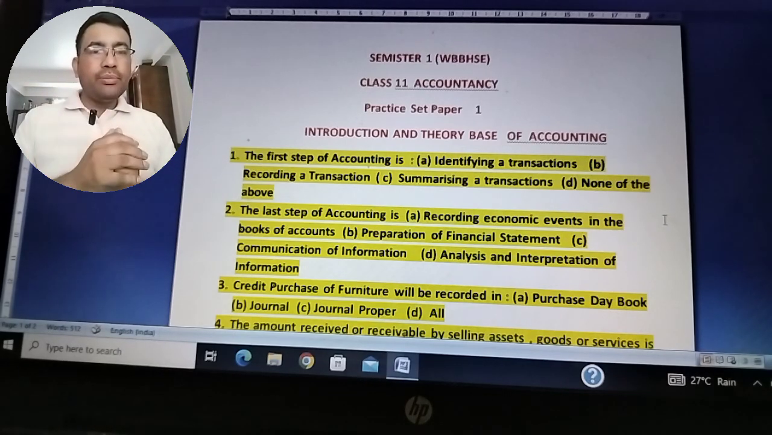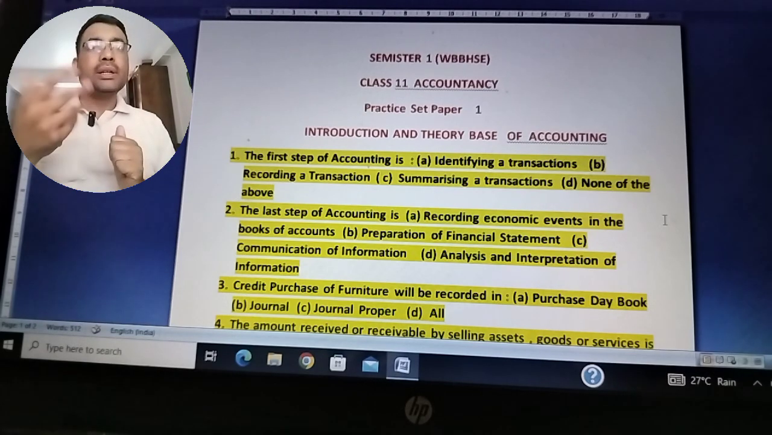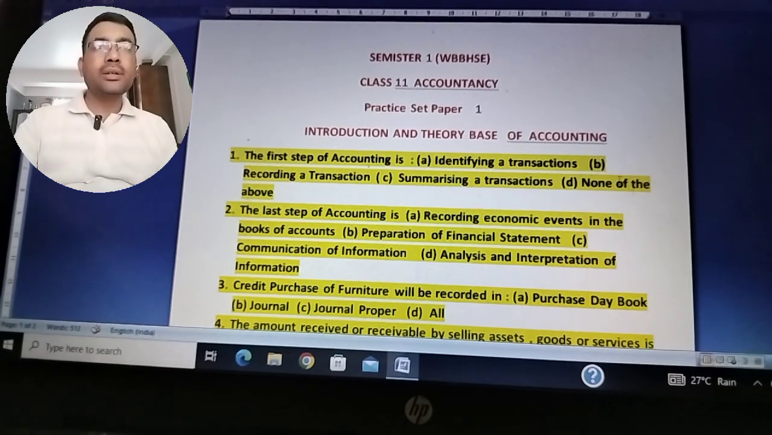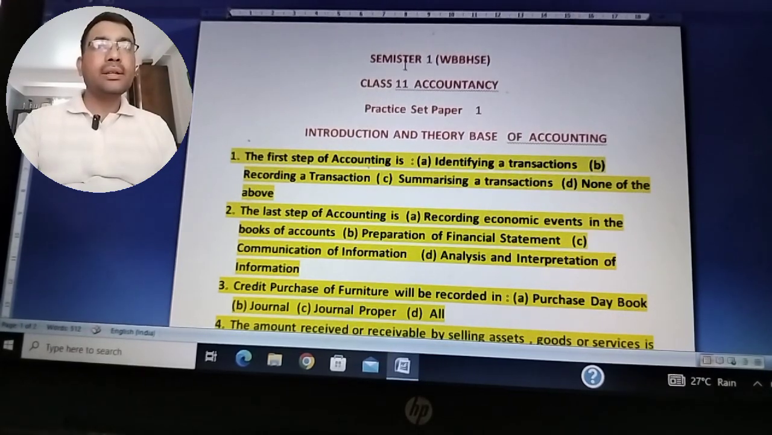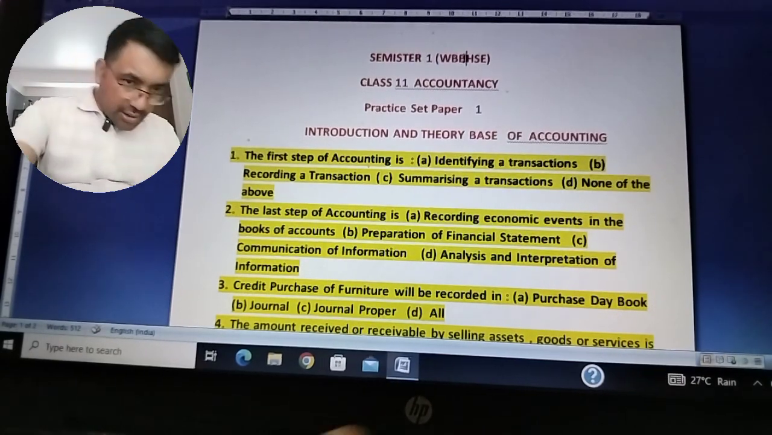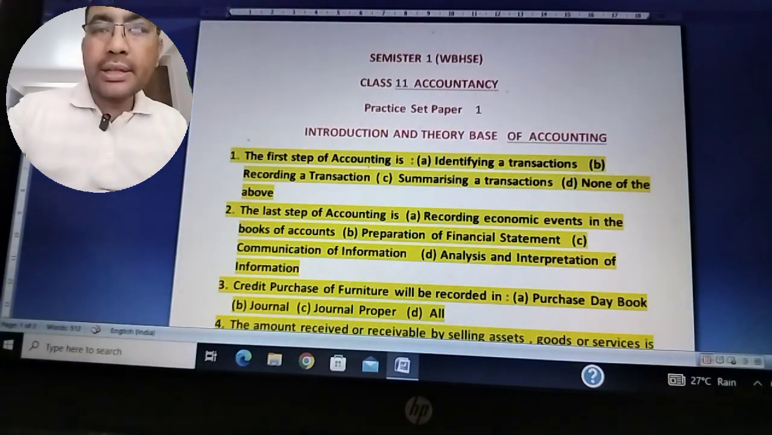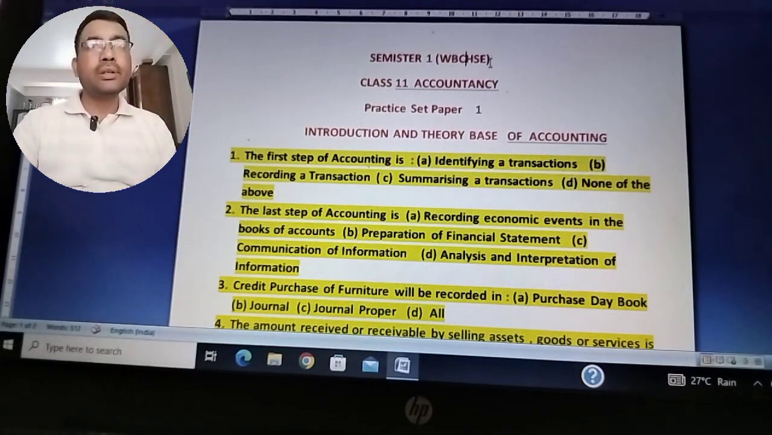Every day I will be uploading a set paper on accountancy and even on other subjects. Today I've started with practice set paper 1, and the subject is accountancy, for the semester 1 exam. It's the West Bengal, it's not a board, okay, West Bengal, it's a higher secondary. It's the West Bengal Council of Higher Secondary Education.